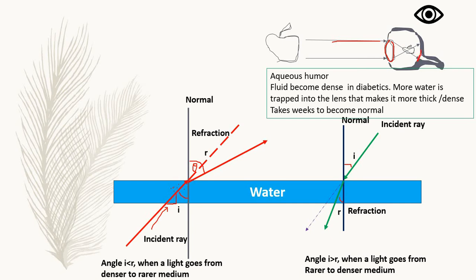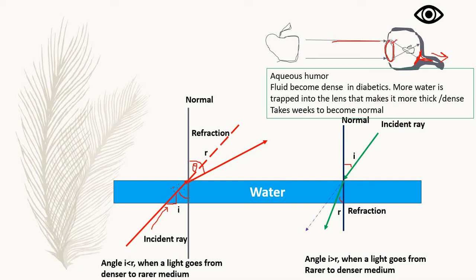This is the retina, and this goes through the optic nerve toward the brain. But in certain eye disorders, such as diabetes mellitus, what we call sugar in the day-to-day terminology for common citizens,